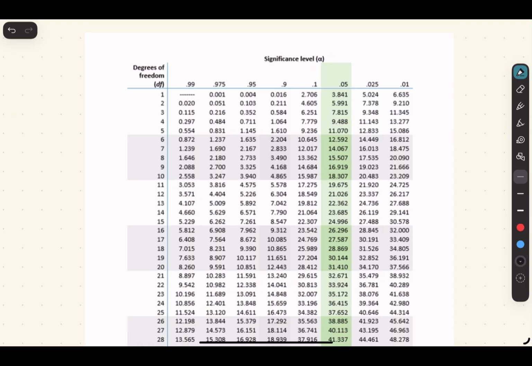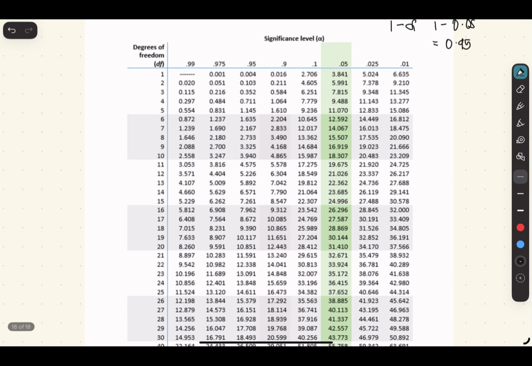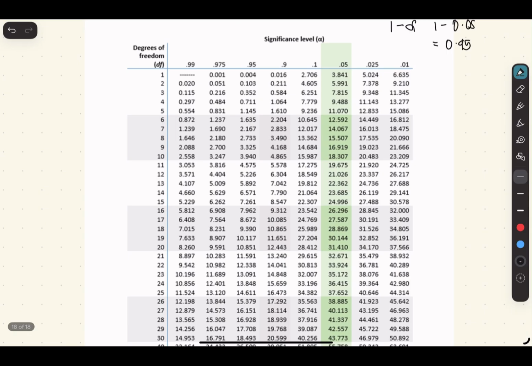Gagamitin natin significance level is 1 minus significance level, where 1 minus 0.05 is equals to 0.95. And from our table, ang katapat ng 0.95 and ang degree of freedom natin na 14 ay 6.571.